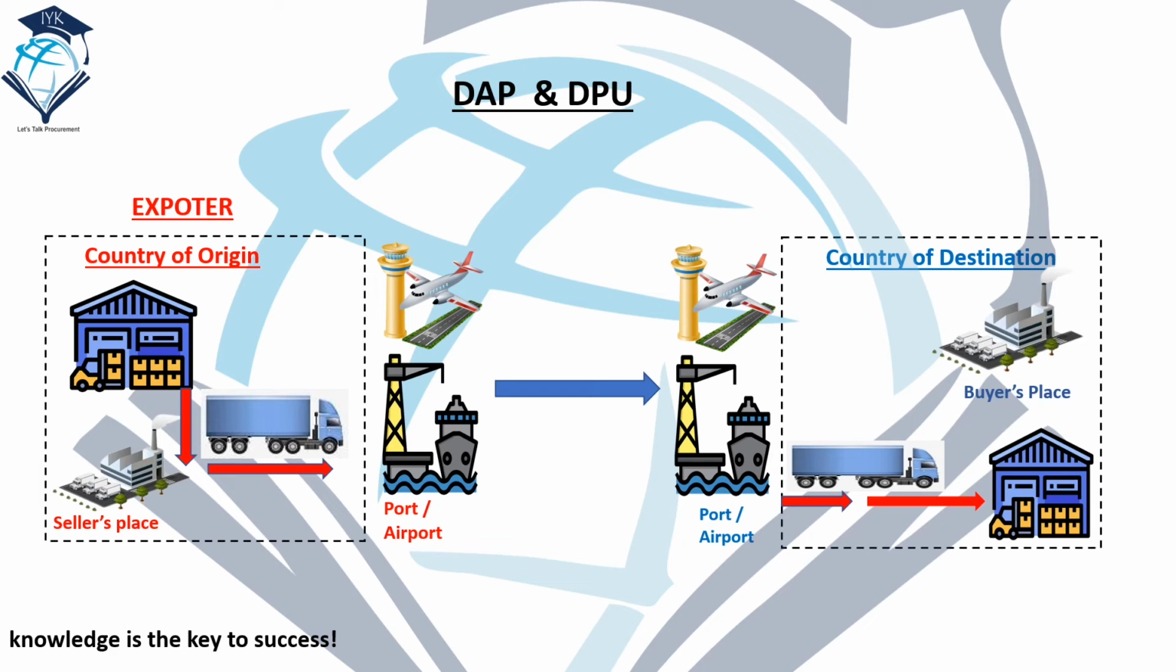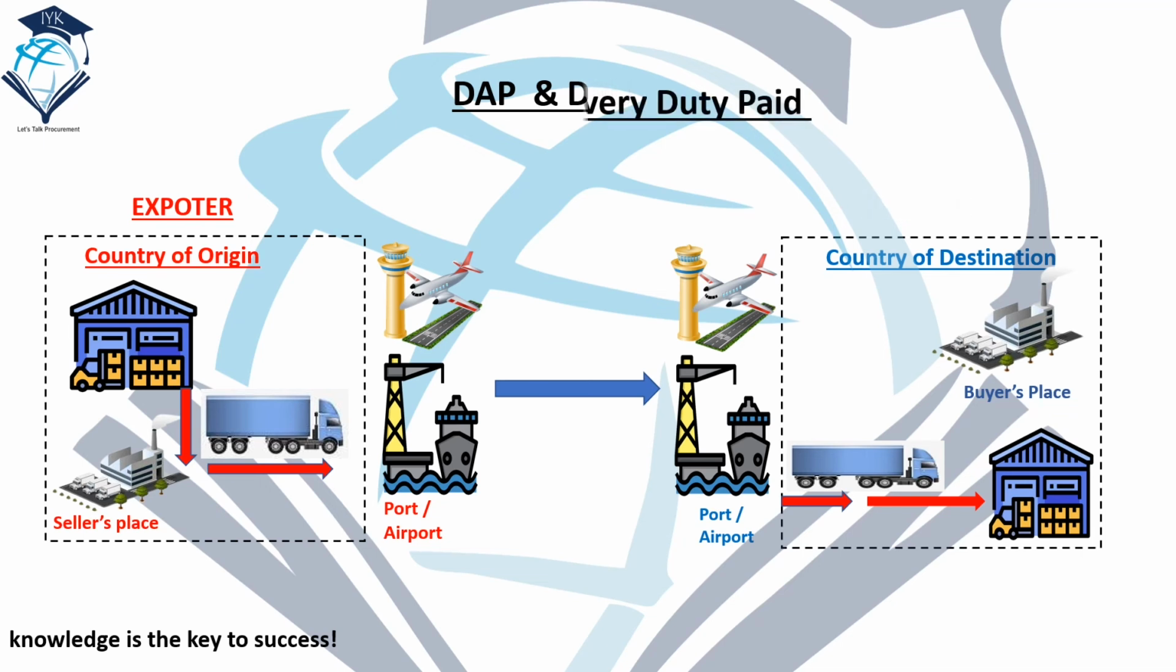So, delivered at place. DPU, delivered at place unloaded. It's very close to each other. The seller assumes all costs and risk until the goods are unloaded at the agreed named place of destination. The buyer is responsible for import, customs and formalities. Here he will bring the shipment but he will not unload the products. It is the buyer's responsibility to unload the product.